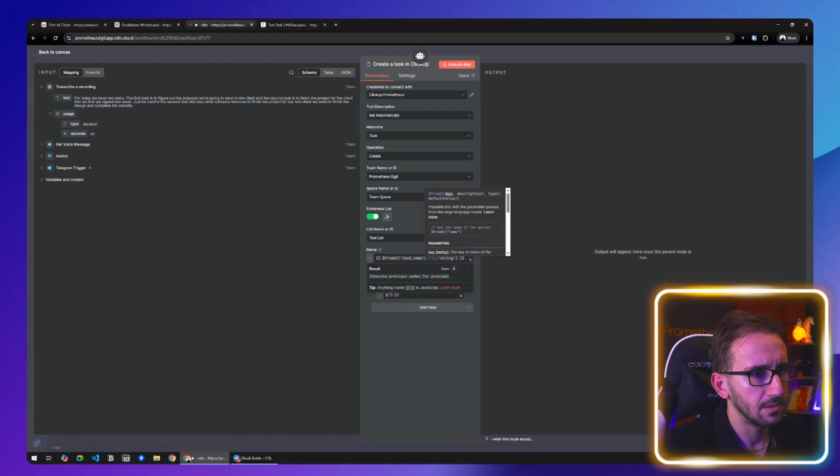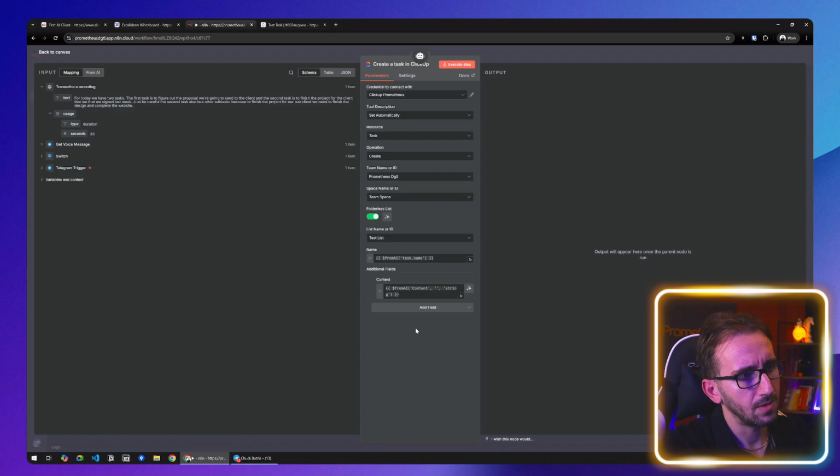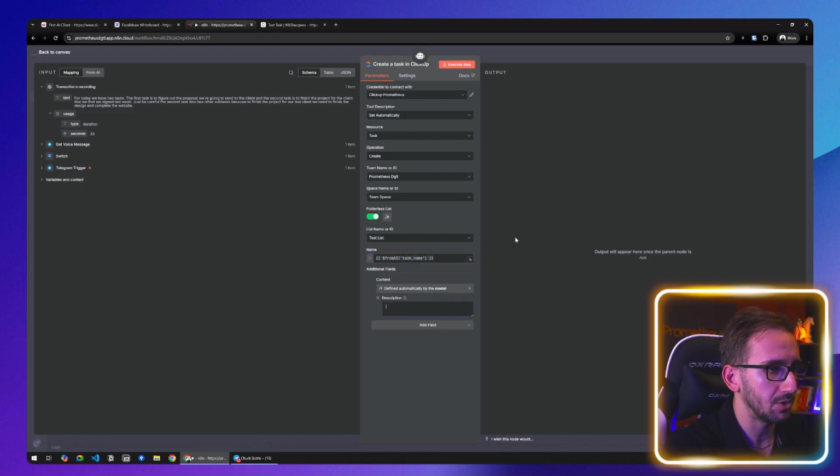Is this better? Why doesn't it let me? Okay, I don't know what happened there. Let's just leave this like this. On the content, we will just click this magic icon button. This button basically does the same thing as this, but in an easier way, because now it allows you to add a description. And the description is gonna be the description of the task. Include as much information as possible. This will instruct the AI on what exactly to create inside here.